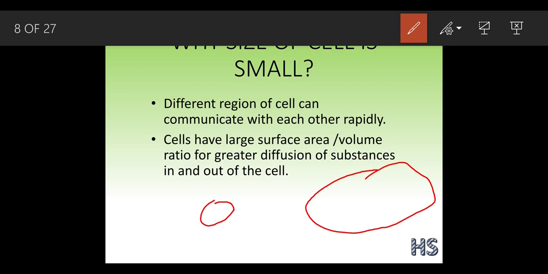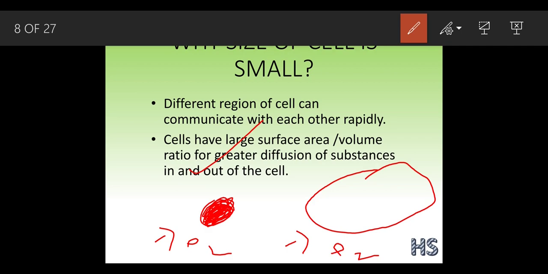Inside these there are substances. Suppose there is an entry of oxygen, a supply of oxygen, in both these cells. Which will get oxygen fast? Definitely this cell, A, will get the oxygen fast, because it becomes very easy for the oxygen to diffuse inside this cell since the size is very small.